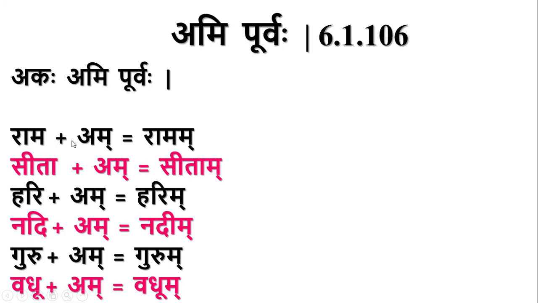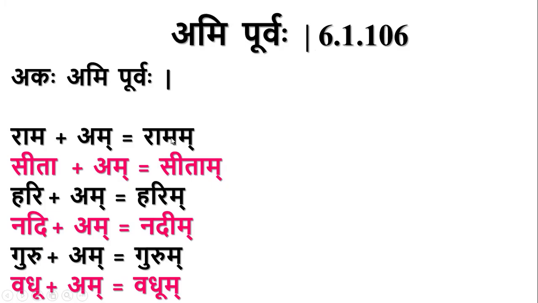By Akasavarne Dirgaha, here we have scope for Akasavarne Dirgaha, by which we should get dirgha akara, or by blocking it, we can apply Pratamayo Purva Savarnaha. Again by Pratamayo Purva Savarnaha also there should be dirgha here, but by Ami Purvaha all of them are blocked and we have purva rupa.